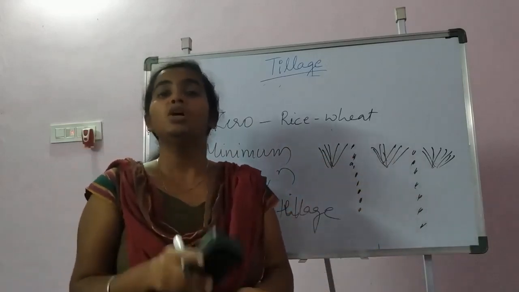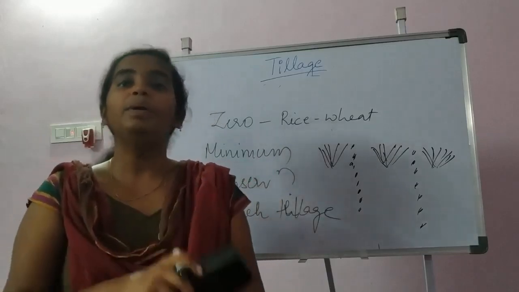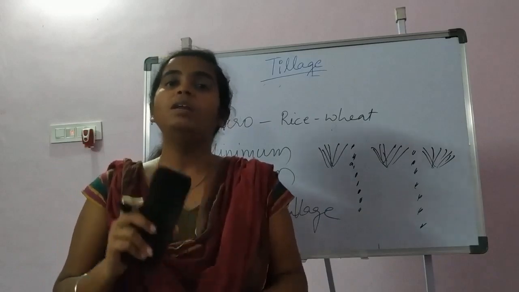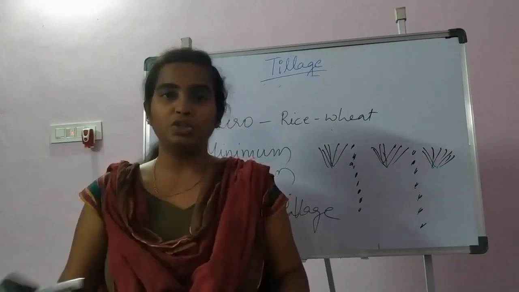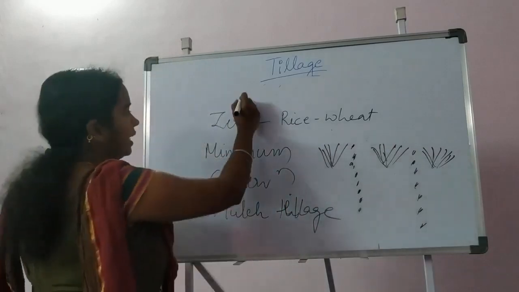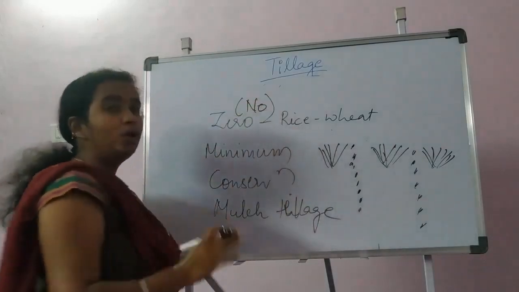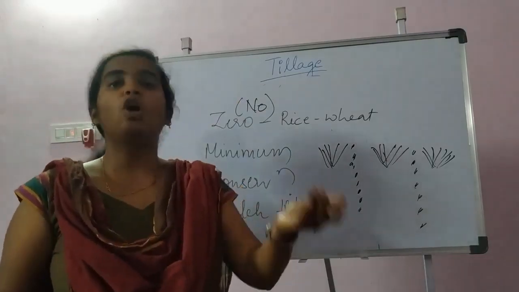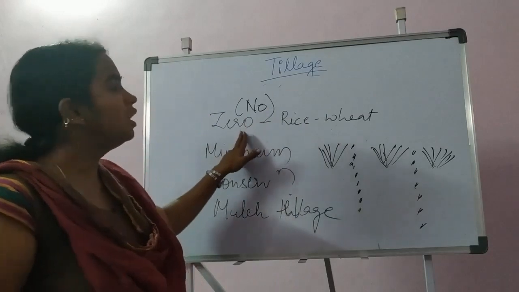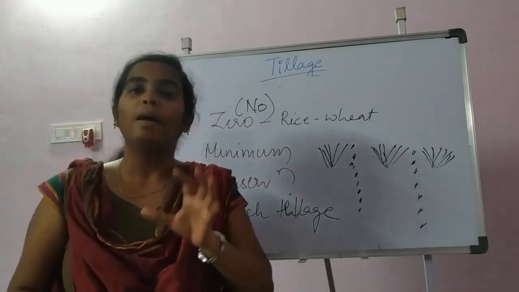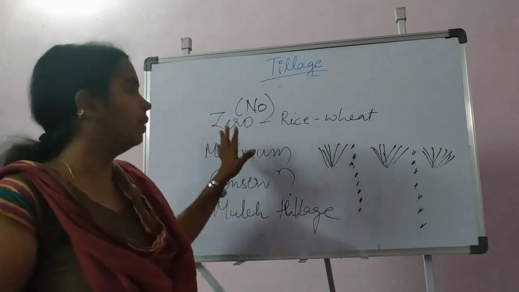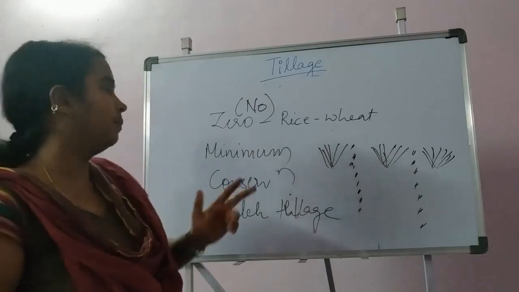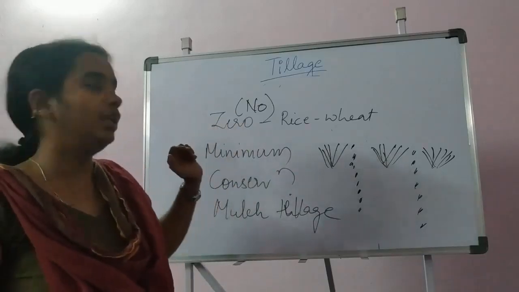So zero tillage means sowing of the next crop in between the stubbles of the previous crop without any prior field preparation. Zero tillage, we can also call it no tillage, means no tillage at all. Without any tillage, we will go for the sowing of the upcoming crop in the previous crop. This zero tillage machine was developed by Pantnagar University, and it is very successful in the North Indian belt of the rice wheat cropping system. I hope this is clear about zero tillage.